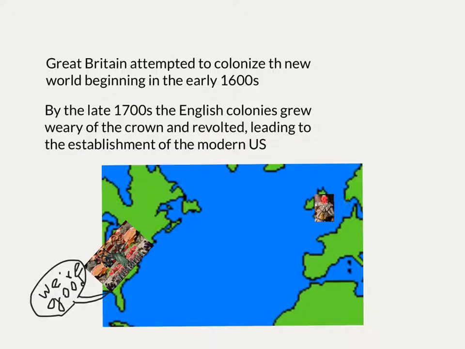The British Crown attempted to colonize the New World in the early 1600s, but by the time the settlements had become established and self-sustaining, the colonists had grown weary of British rule. They rebelled and fought against Britain in 1776, eventually gaining their independence after 7 years of bloodshed. This event was the birth of the modern United States.